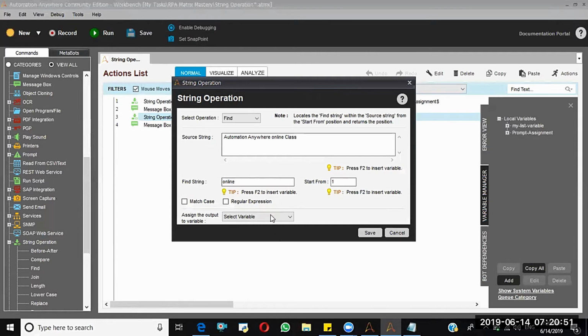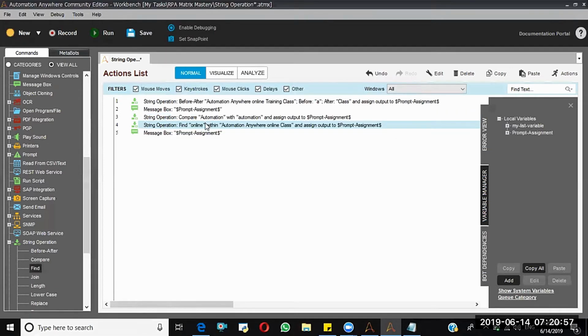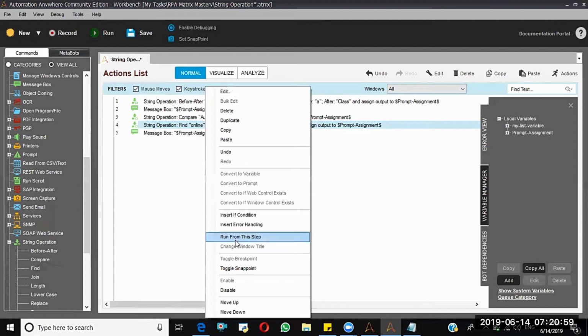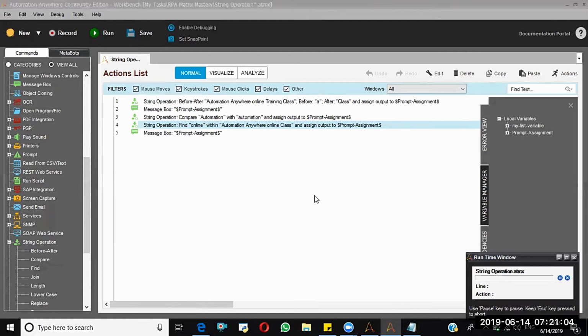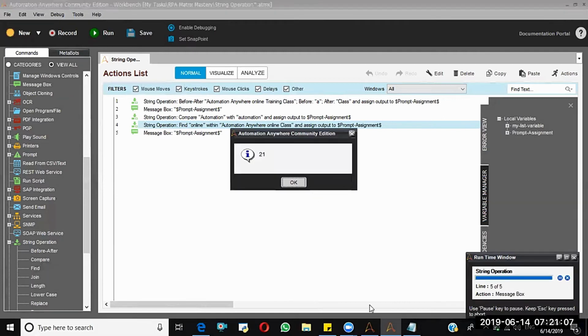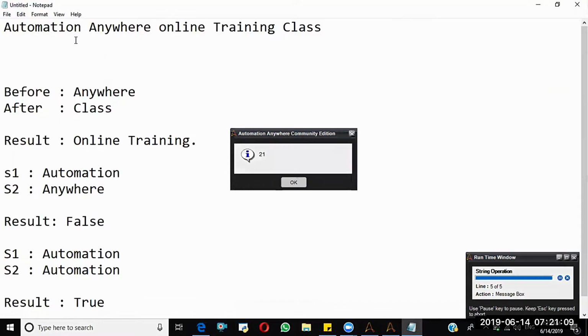So I'm assigning this to a variable and running from this step. See, 21 position. If you count, this is 1, 2, 3, up to 20. In the 21st position, the online has been found. So that is what it is going to return.